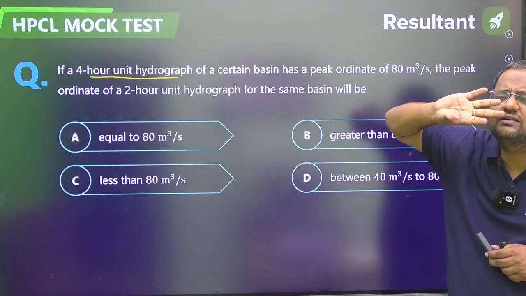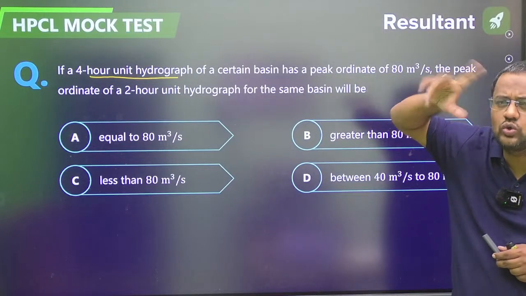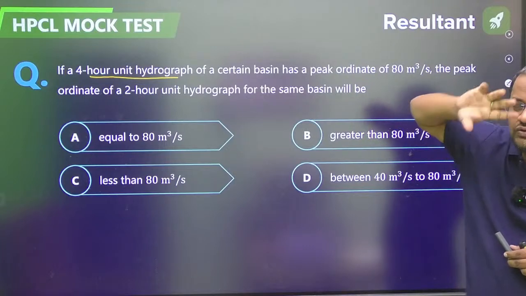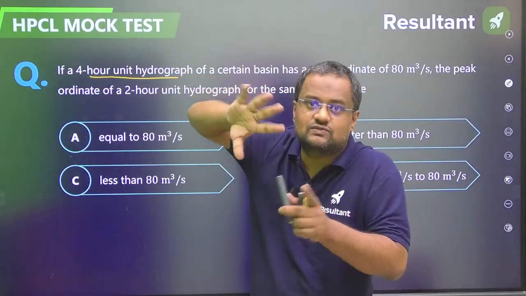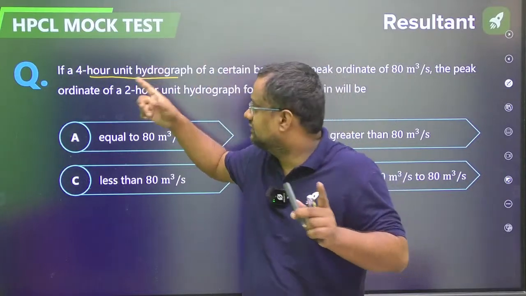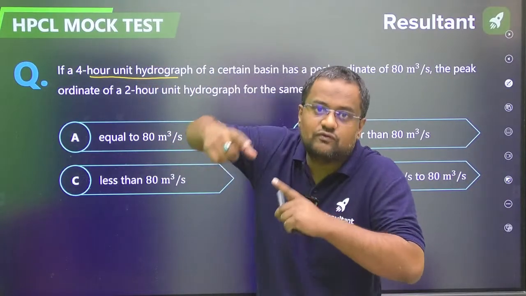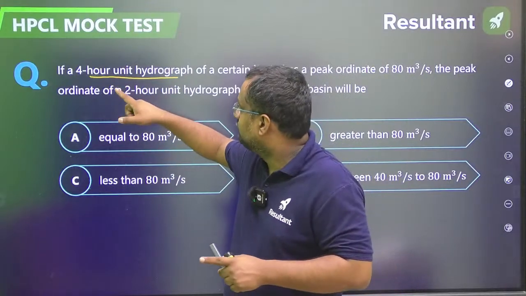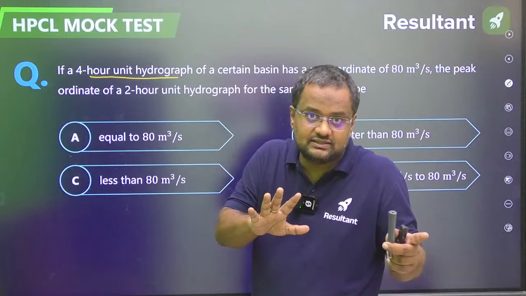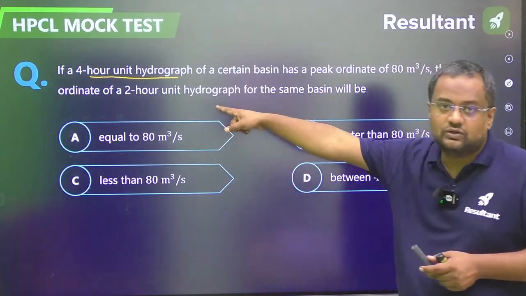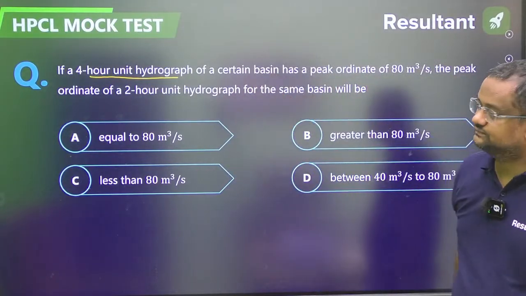I am only telling you rainfall excess intensity, not total rainfall intensity. So in 4 hours, if 1 centimeter is coming, then rainfall excess intensity is 1 by 4 per hour. Then only in 4 hours it will be 1, and here it will be 1 by 2 per hour. Then only in 2 hours it will be 1.